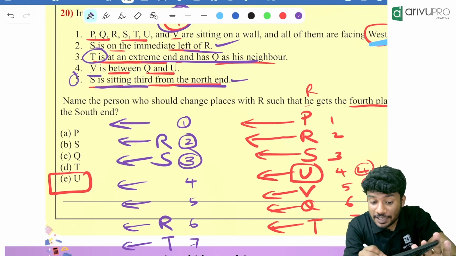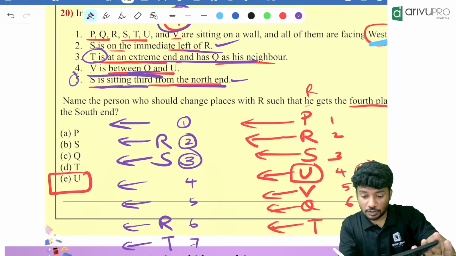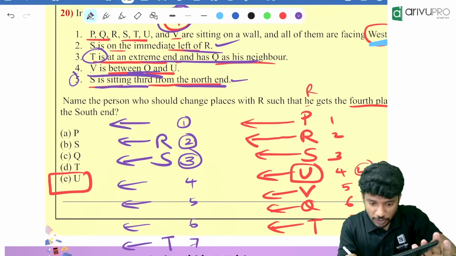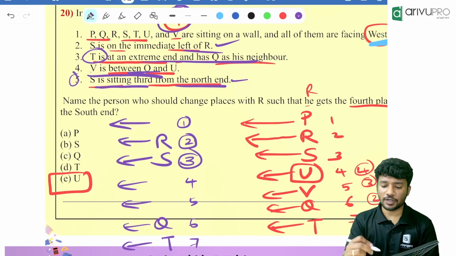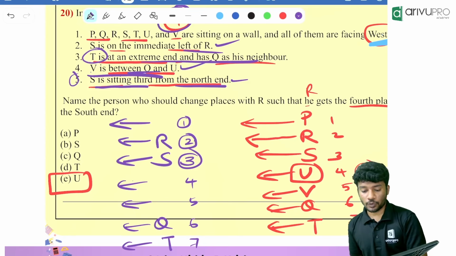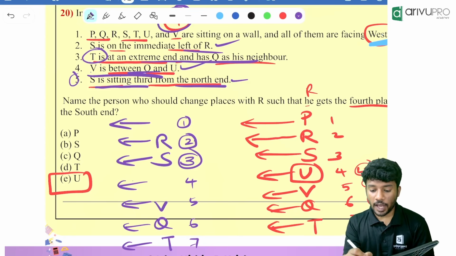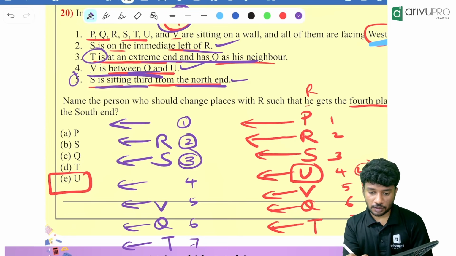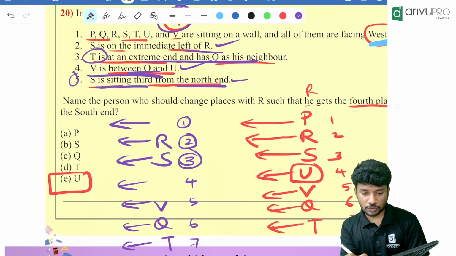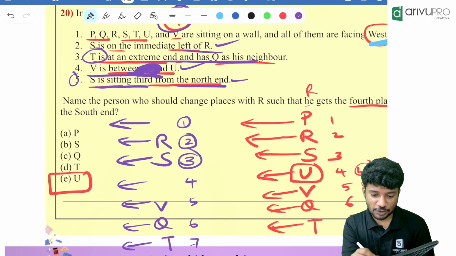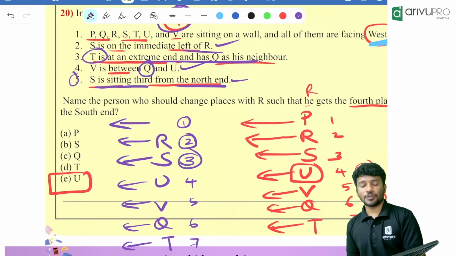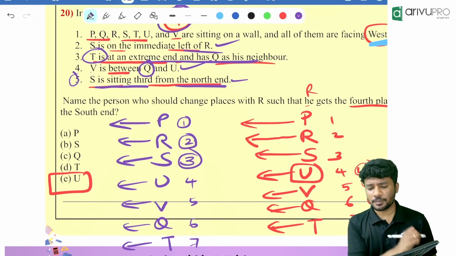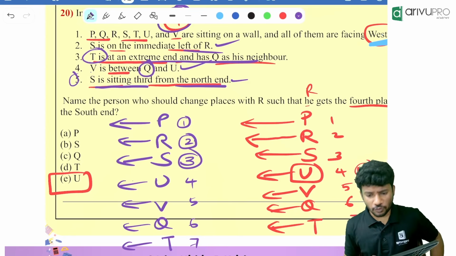Then what is given? V is between what? Not R. Who is the neighbor? Q. Correct? T is at an extreme end and Q is the neighbor. Sorry for that. Then what is given? V is between Q and U. Then what is remaining? P is remaining. Everything is done. Now we can go for the question.